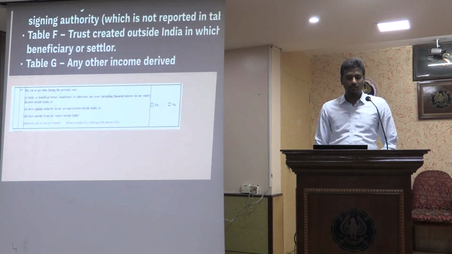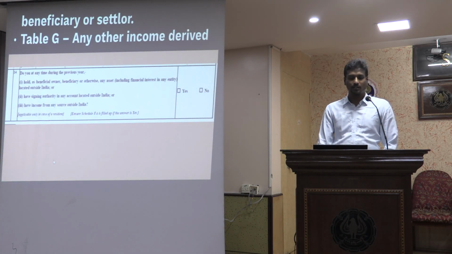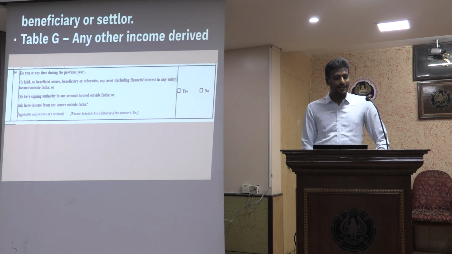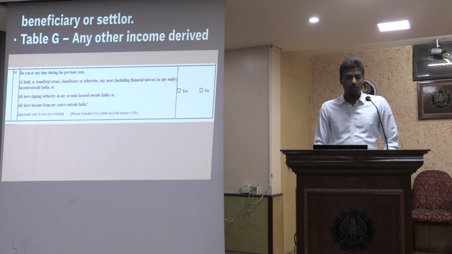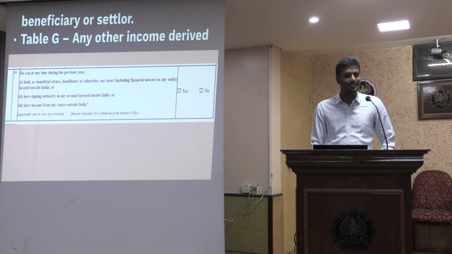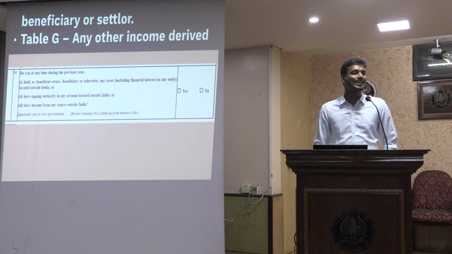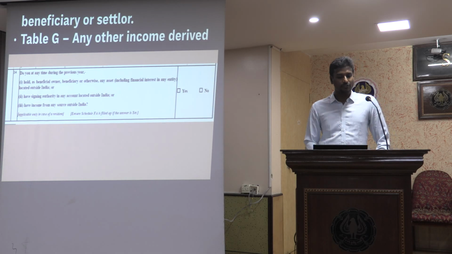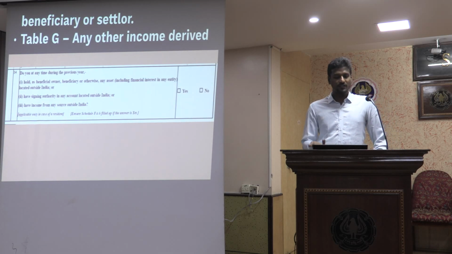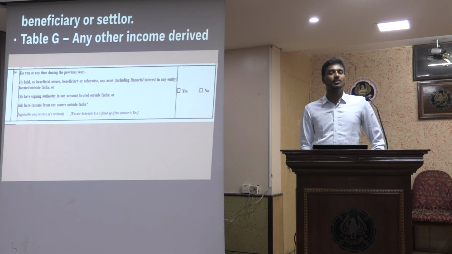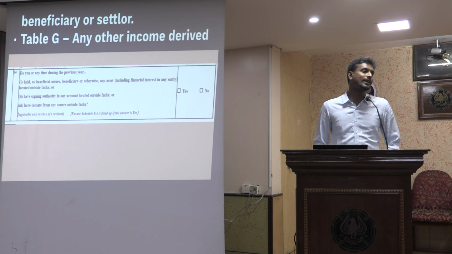So there is a question in the general information, or the part general, where it says: do you at any time during the previous year hold, as beneficial owner, beneficiary or otherwise, any asset including financial interest in any entity, having any signing authority in any account located outside India, or have income from any source outside India? Now most of the time this goes unnoticed, and automatically some no will be there, some software will ask something, sometimes no would have been already filled.